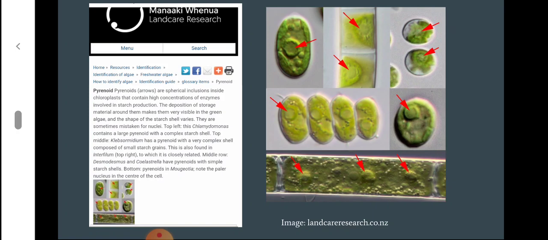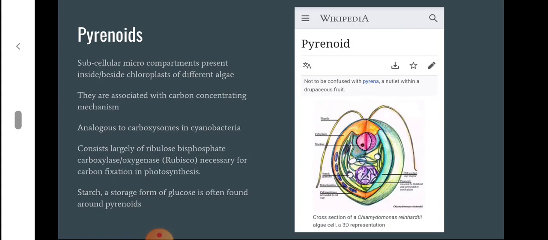At the bottom, pyrenoids in Mougeotia. Here you can see a paler nucleus in the center of the cell, and what is marked with red arrows are pyrenoids. These pyrenoids are inclusions inside the chloroplast that contain high concentrations of enzymes involved in starch production, or we can say carbon concentration. It is associated with the carbon concentrating mechanism.